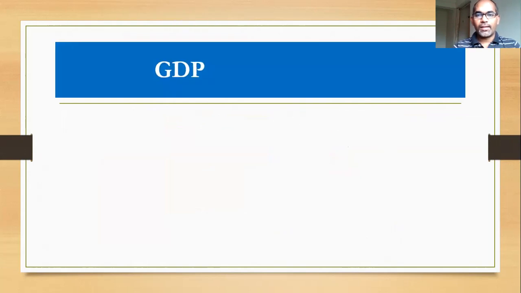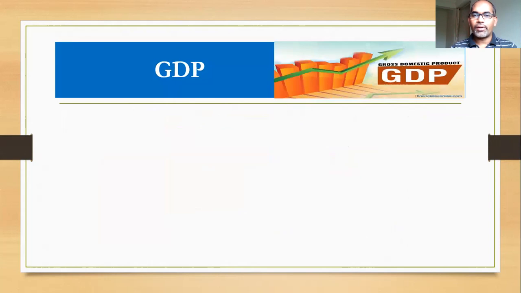GDP. You might hear the word many times in newspapers, news channels, or books. So what do you mean by GDP? The full form is gross domestic product, which is a very important indicator to assess the progress of a nation. Every country in the world measures the gross domestic product for every financial year to estimate the progress or level of development in that country. So that much priority is there for this macroeconomic variable.